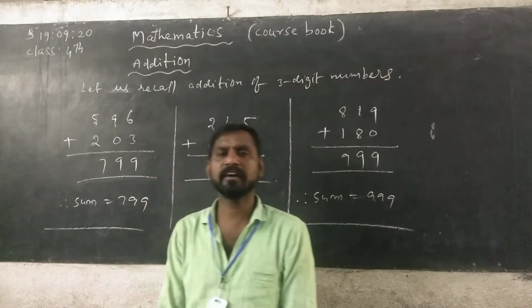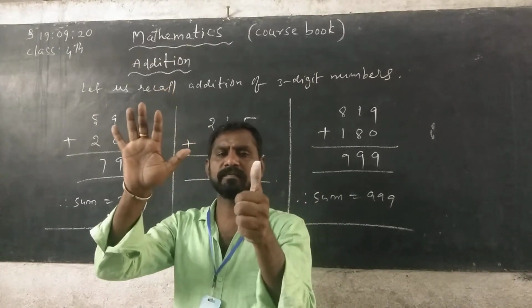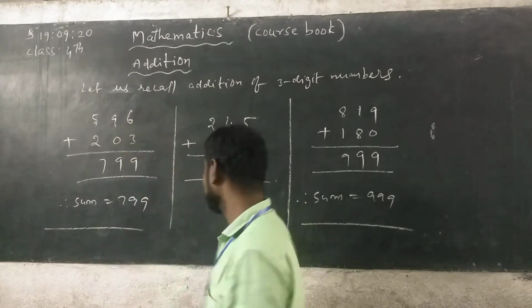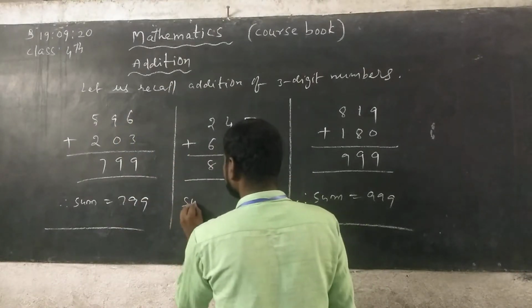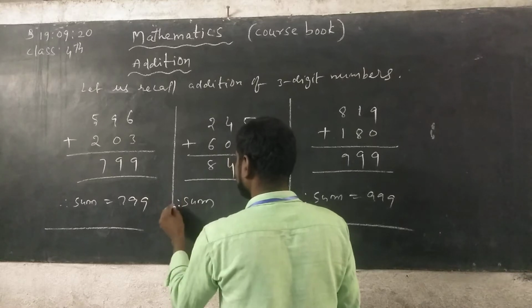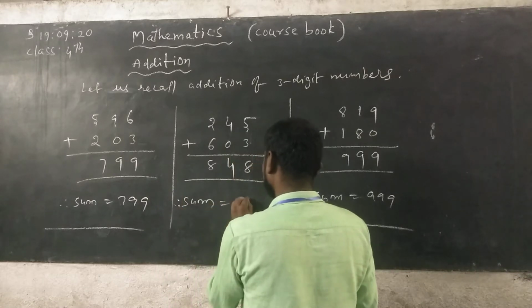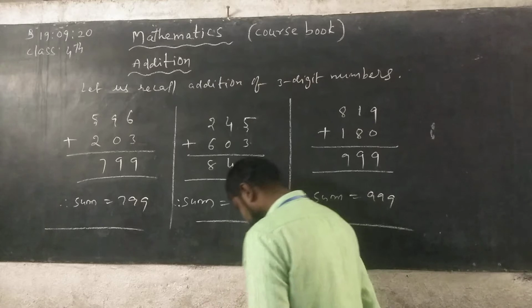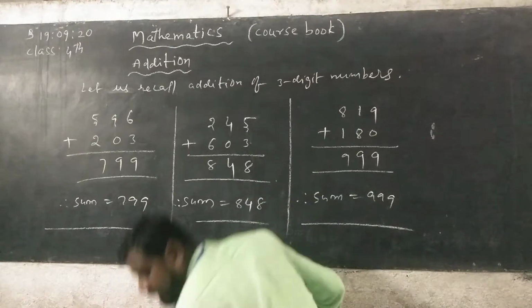Keep 2 in the mind and take 6 fingers: 3, 4, 5, 6, 7, 8. Therefore, the sum is 848.